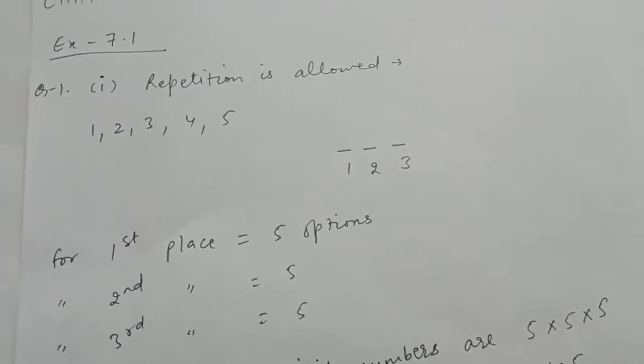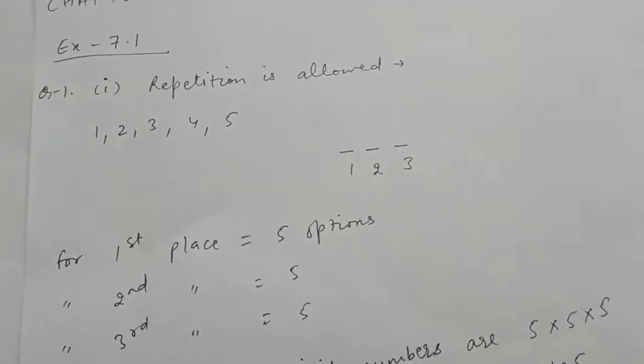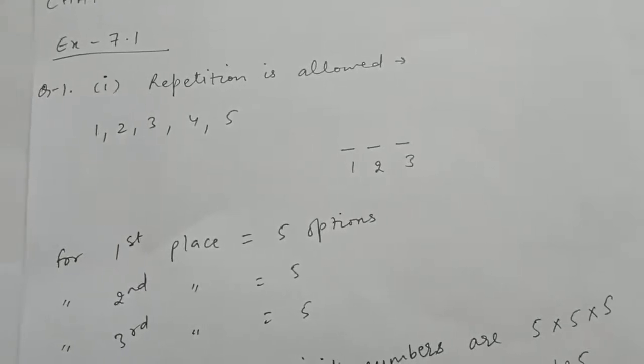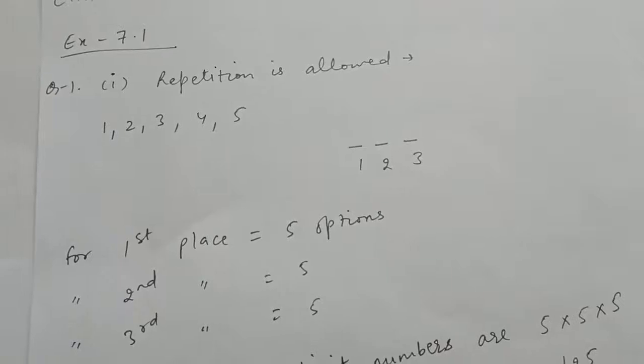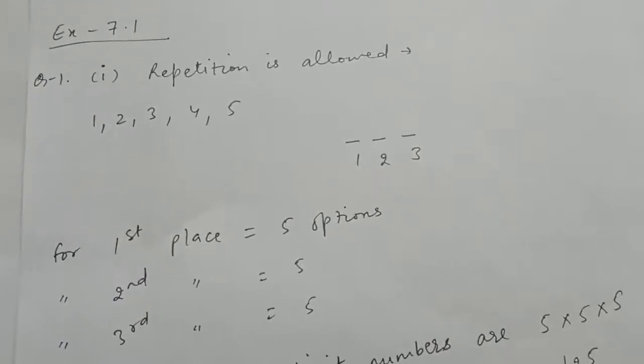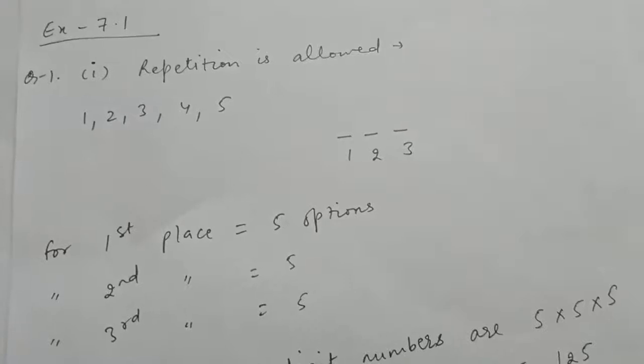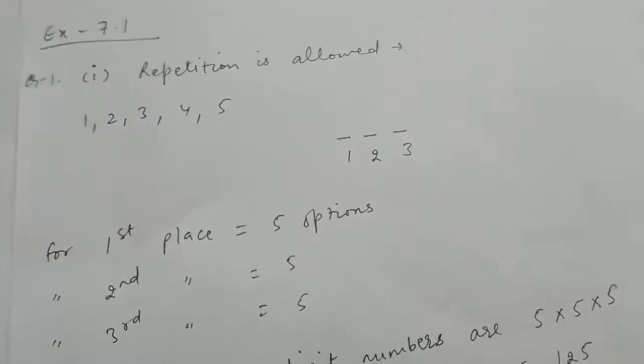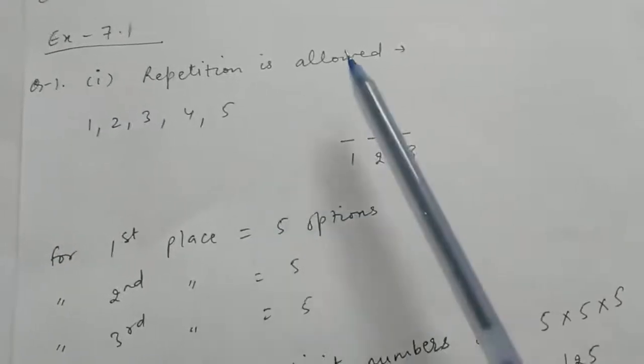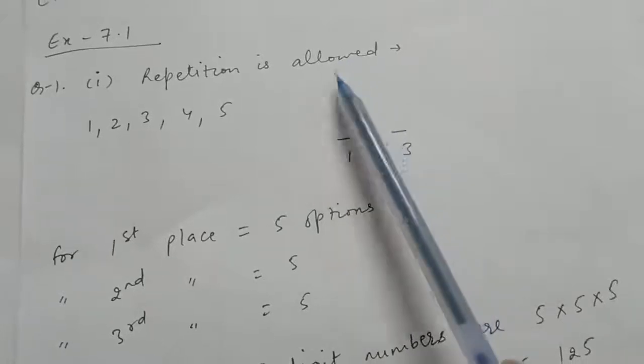So in question number first they have asked how many 3-digit numbers can be formed from the digits 1 to 5, assuming the first case is that repetition is allowed. Now see, we have 5 digits to make a 3-digit number, right? And because repetition is allowed, this is the case.